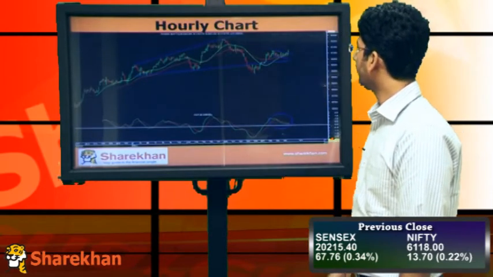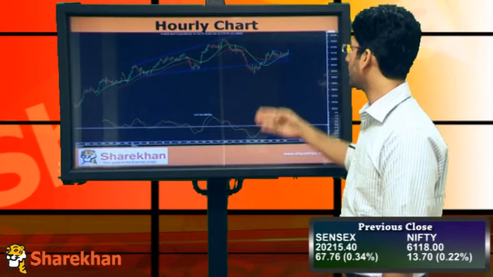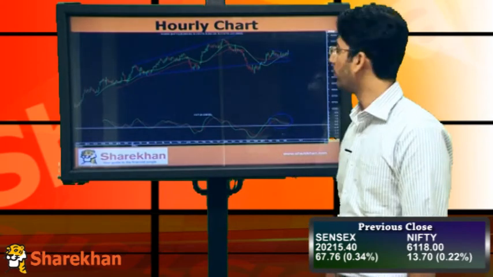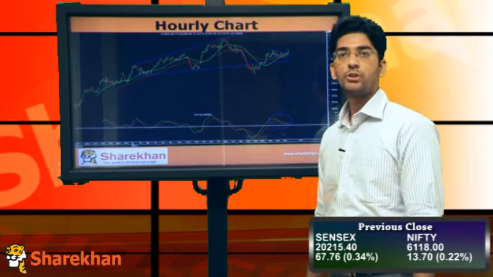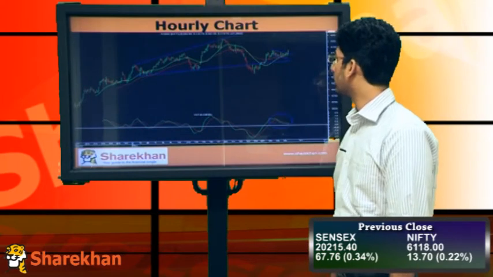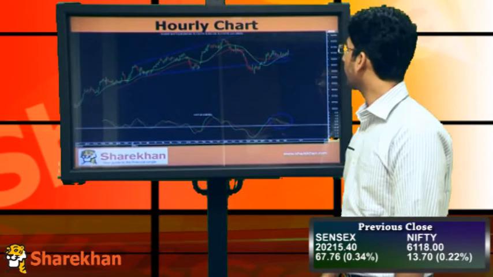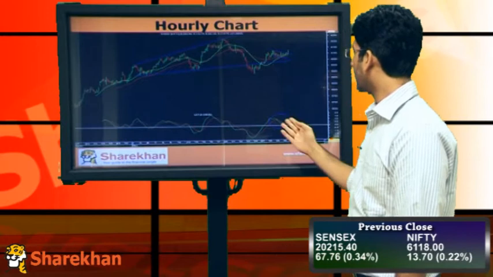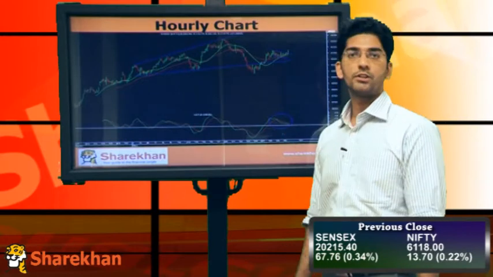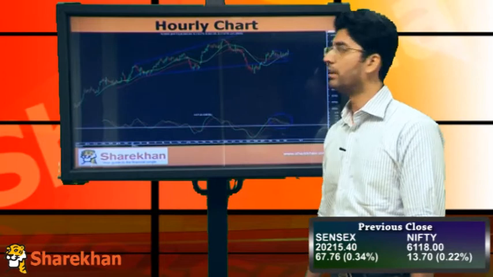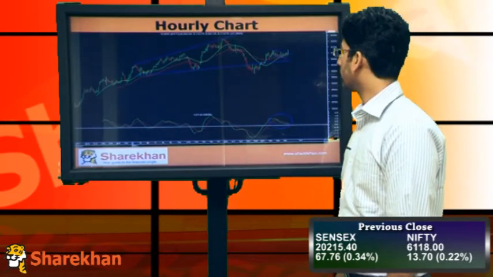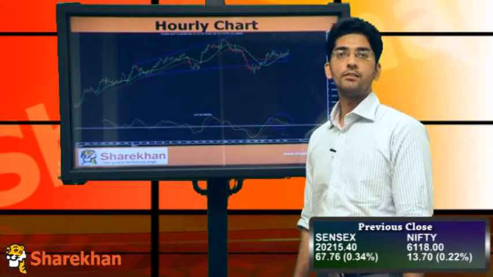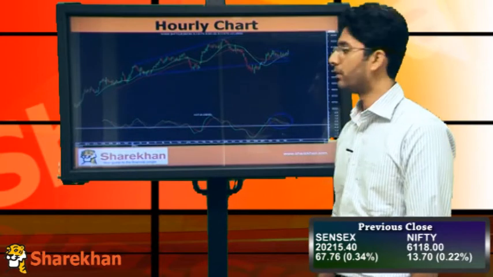The hourly chart shows that Nifty has been moving up since it has taken support from the 40 daily exponential moving average, and on the upside it has crossed its crucial hourly moving averages, which are now acting as supports for Nifty. In terms of price pattern, Nifty formed a small triangular pattern on the hourly chart and has broken out on the upside. Even the hourly momentum indicator has completed its correction cycle and is on the verge of a new cycle on the upside. So it seems that Nifty has started a fresh move in today's session and can take it to 62.29, 63.50 from a short term perspective.